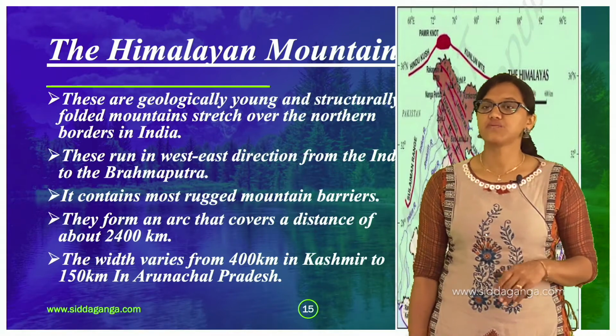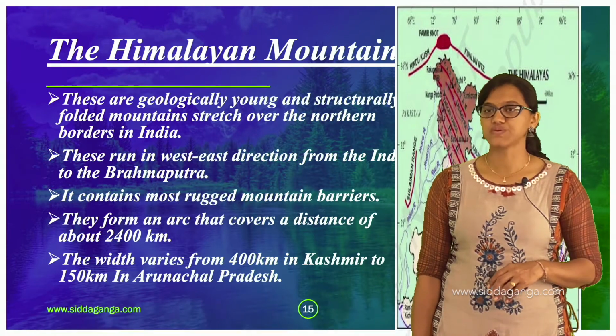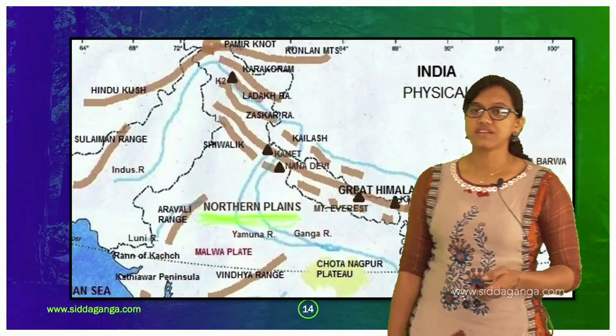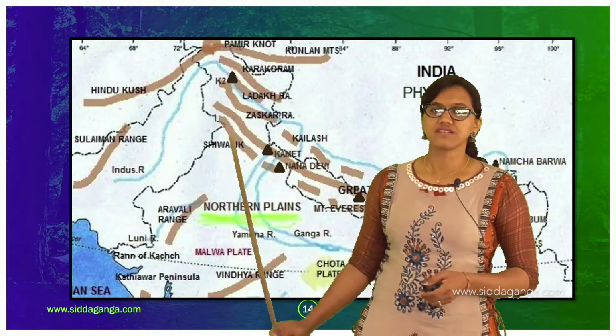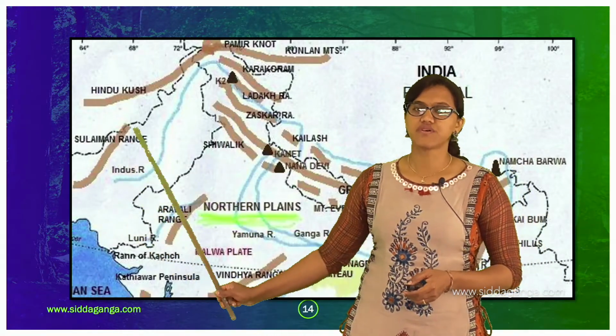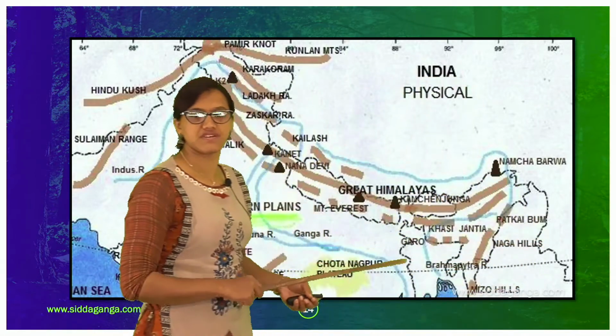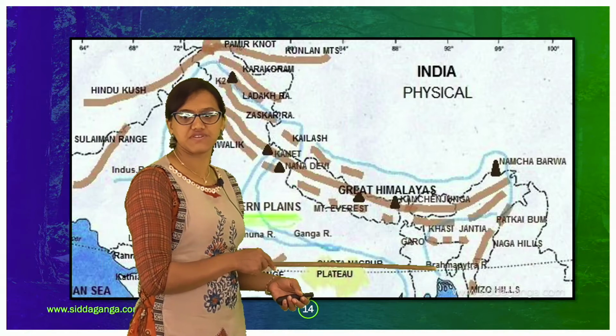These run in a west-east direction from the Indus to the Brahmaputra. You can see the Indus river here, right? From the Indus, across that range, you can see the Brahmaputra river here.